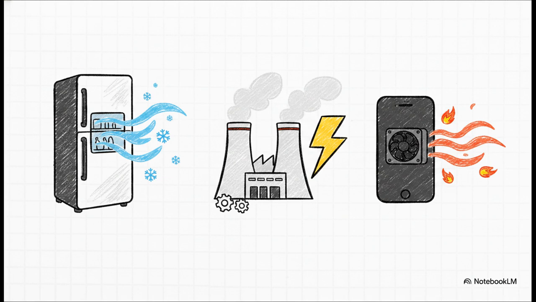Without these laws, we couldn't even build refrigerators or air conditioners, which actually use external work to artificially pump heat from a cold region to a warm one. Power plants, whether they are solar, nuclear, or geothermal, all completely rely on thermodynamic cycles to generate the electricity powering your home. Heck, even the device you're watching this explainer on depends on thermodynamics. Engineers have to design CPU cooling systems and heat sinks specifically to manage the heat generated by your electronics so your phone doesn't literally melt in your hands.